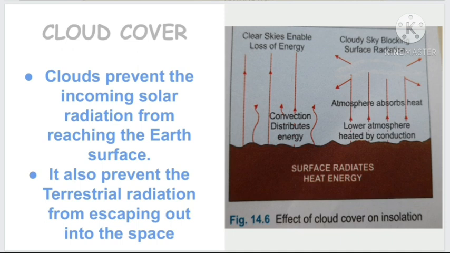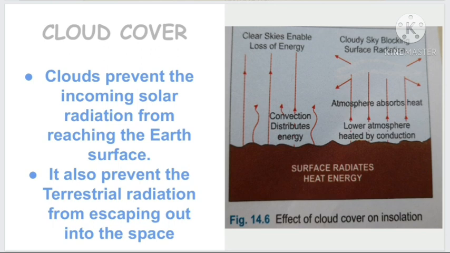But in the desert region, there is no evaporation. So in the daytime, all the insolation will reach the earth's surface without any prevention, and soon after getting heated, the desert will radiate the energy back to the atmosphere.